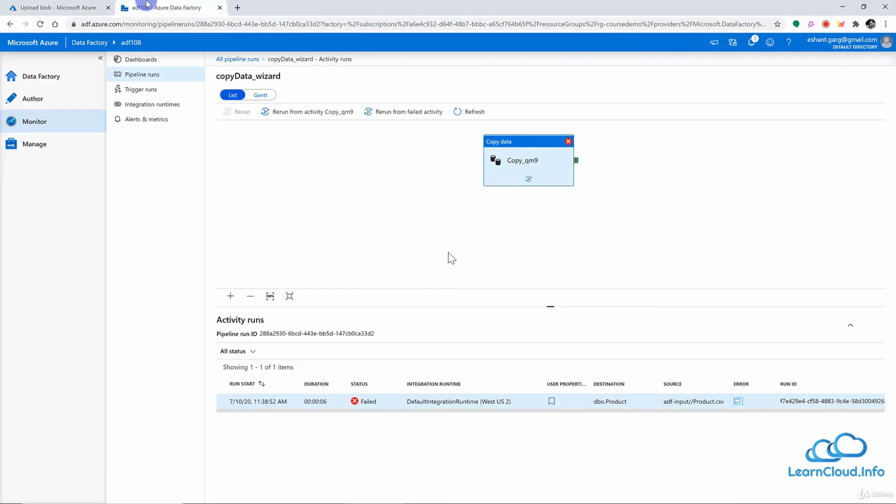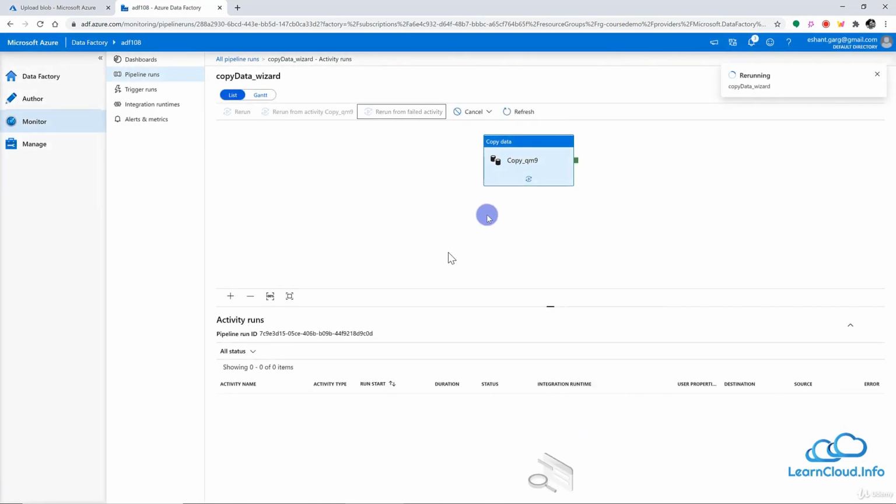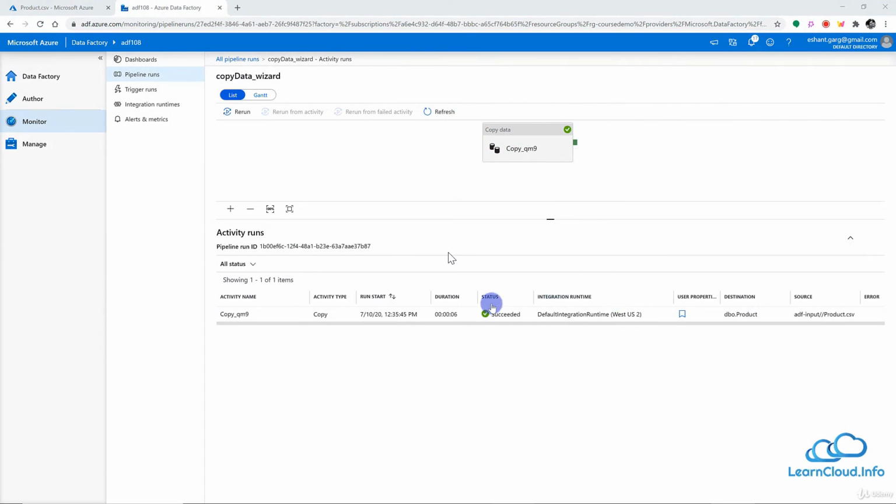Now let me go back to my data factory and rerun from failed activity. Let's say we have multiple activities here, and after 10 activities, this activity fails. We do not want to run all those activities once again, right? It may take a couple of hours to reach that particular activity. So we have the option here to run that failed activity. Let's click here and rerun. Are you sure you want to rerun the pipeline? Yes, I'm sure. So let's click on OK, and it may take a few minutes or maybe a few seconds to complete this pipeline. All right, so this pipeline completed successfully.